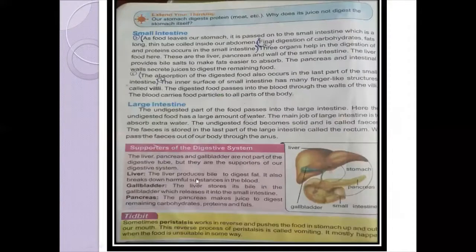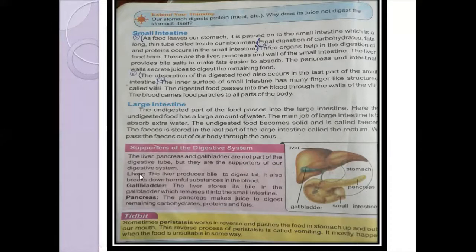After the small intestine, the next part of the digestive system is the large intestine. The undigested part of the food enters into the large intestine. Here a large amount of water is absorbed from the food, and the food is converted into solid form. This solid form is called feces. These feces are then stored in the rectum, and when the rectum is filled, we have an urge to go to the washroom, and then we excrete the feces through the last part of the digestive system, which is called the anus.